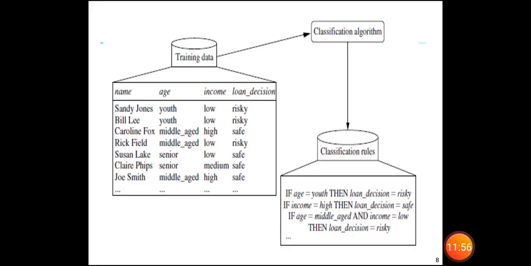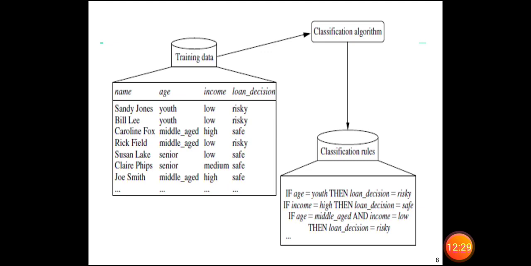So with this decision, it's a training data, it's a known data, we will frame the rule by applying classification algorithm. The classification rule can be generated like, if age equal to youth, then loan decision will be risky. And another attribute, income: if income equal to high, then loan decision equal to safe.